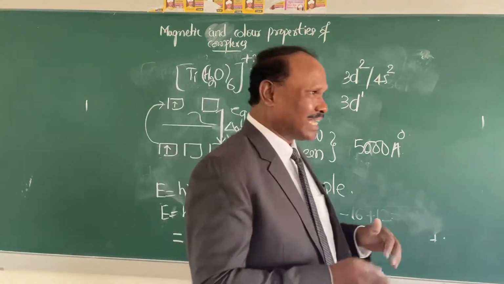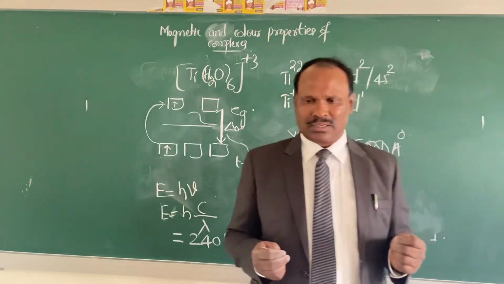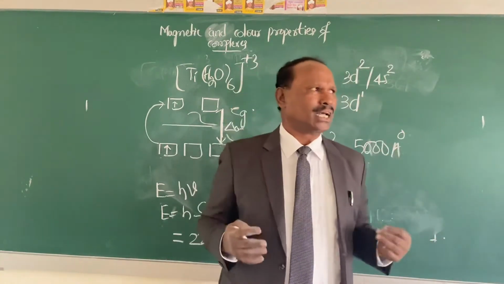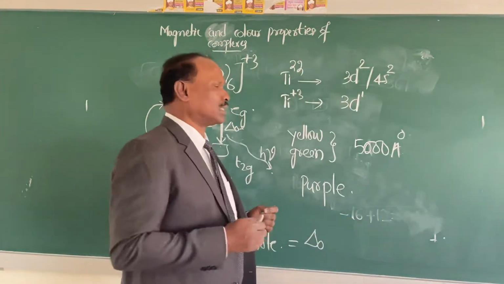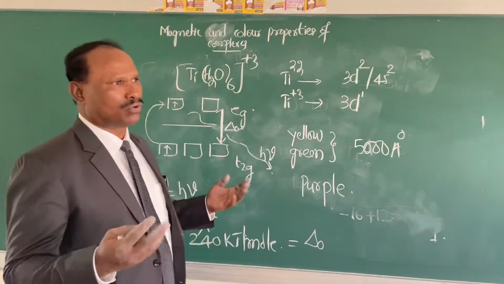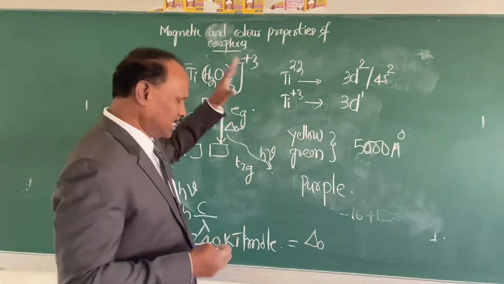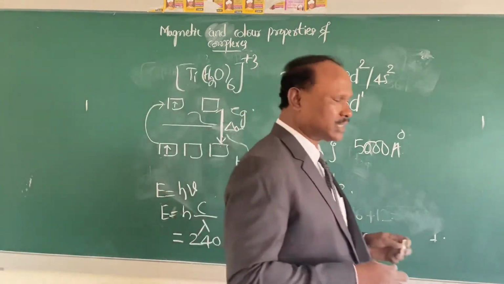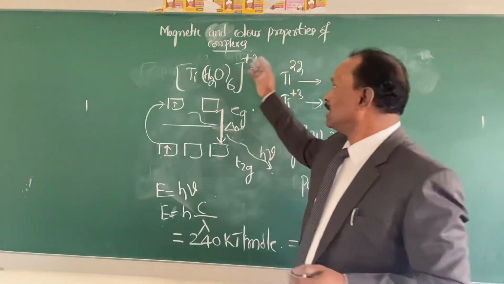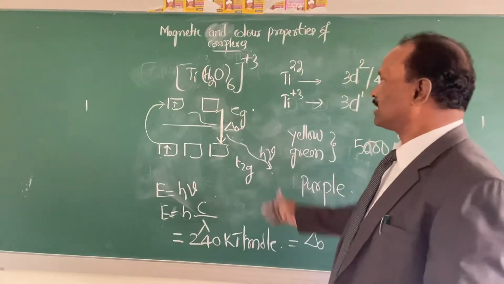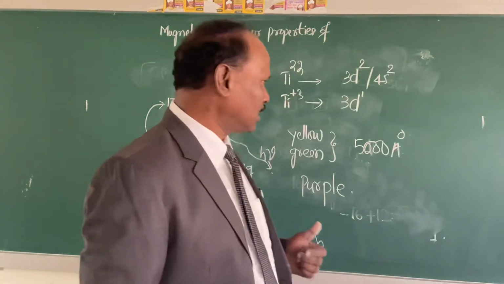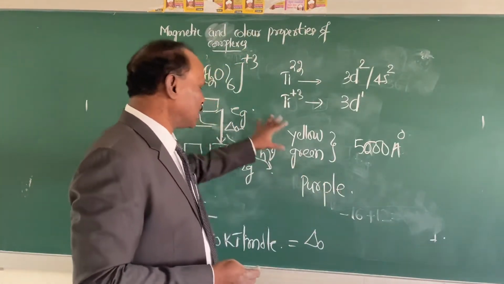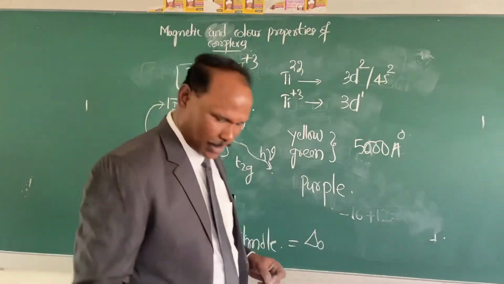So the excitation of an electron from one energy level to another energy level is mainly responsible for the color formation of the coordination compounds. So the crystal field theory explains very neatly, by taking the hexaquo titanium 3 complex ion, that it is purple in color because of the reasons I have explained. Fine.